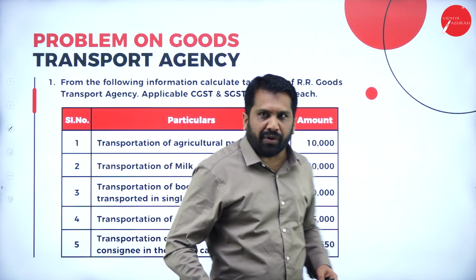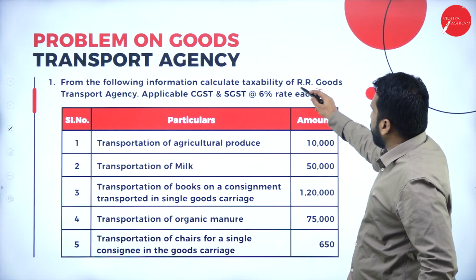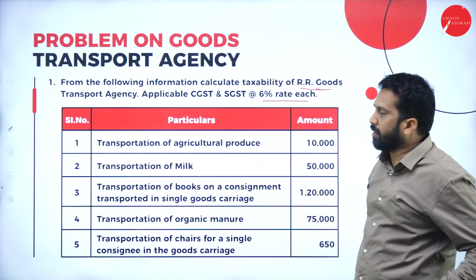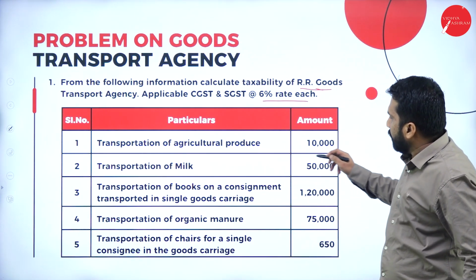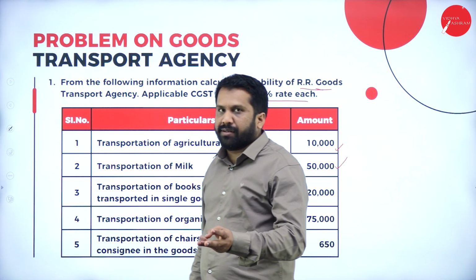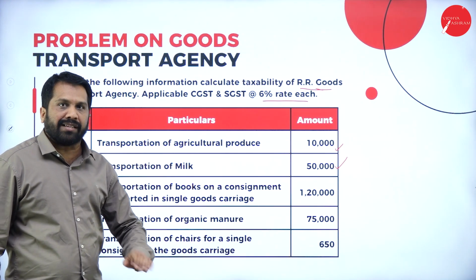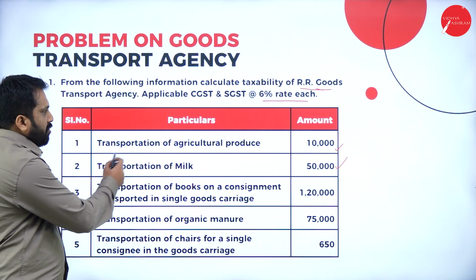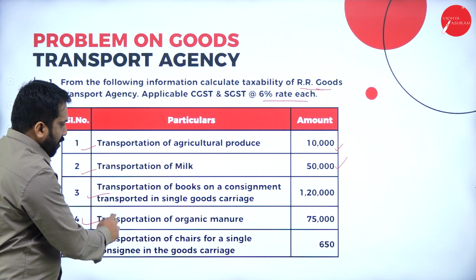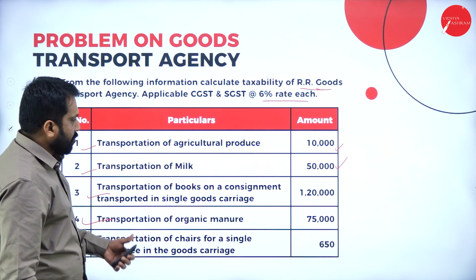Similarly, we'll go for the next one. From the following information, calculate the tax liability of RR goods. Transport agency applicable CGST and SGST at 6% rate each. Now, transportation of agriculture product, transportation of milk. Remember, I always told you all the vegetables, all the agriculture items, milk, egg, all come under exempted. There is no tax on that. Now, they have given transportation of agriculture, milk, books, organic manure, and transportation of charges for a single consignee in the goods carriage.